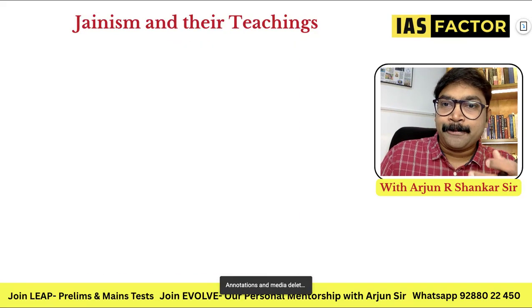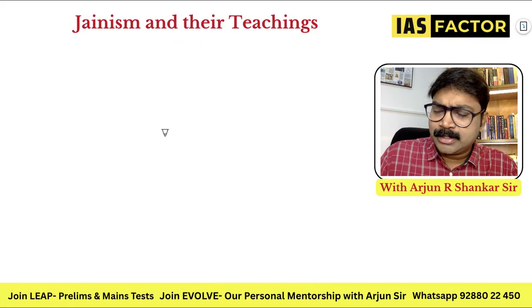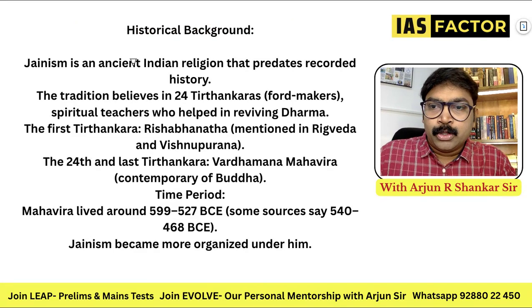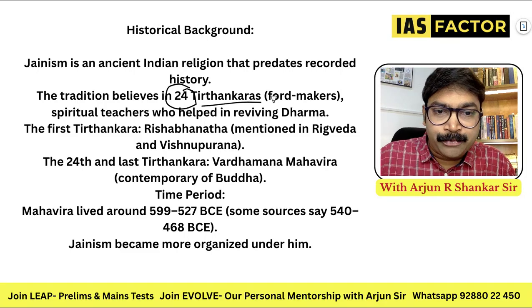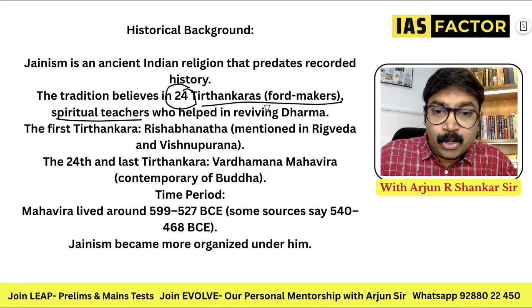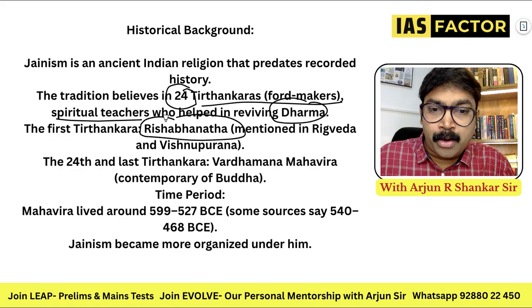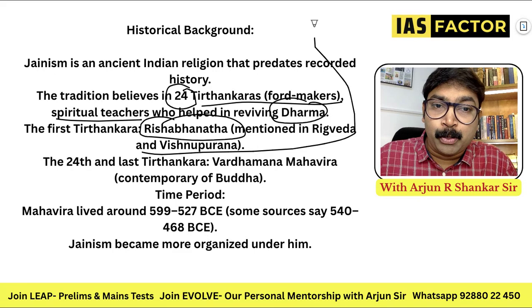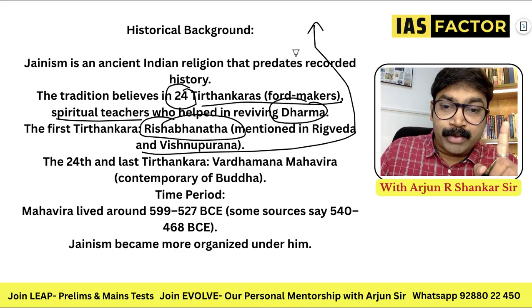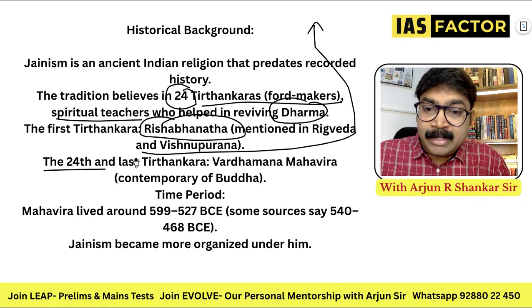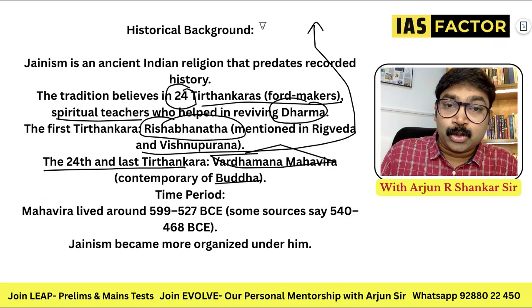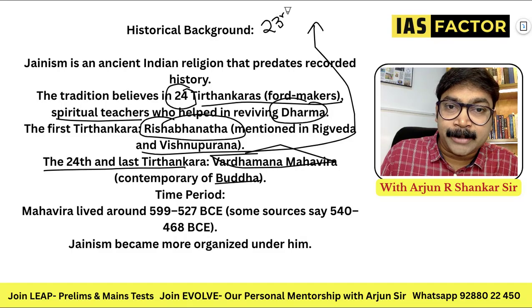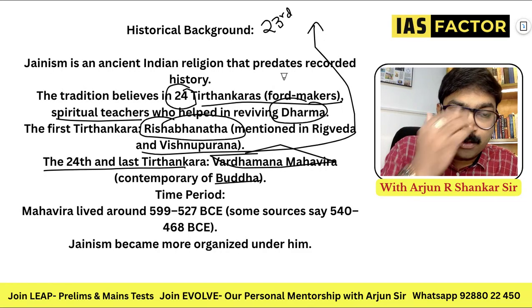Now let's move on to the other important aspect. We'll just take the content and get the facts. Jainism is an ancient Indian religion, and the tradition believes in 24 Tirthankaras, ford makers, spiritual teachers who helped in reviving dharma. The first Tirthankara is Rishabhanatha, very important. He is also mentioned in the Rig Veda and Vishnu Purana, so this can be a question. The first was Rishabha, and the 24th and last Tirthankara was Vardhamana Mahavira, the contemporary of Buddha. Who was the 23rd? They can even ask this question.